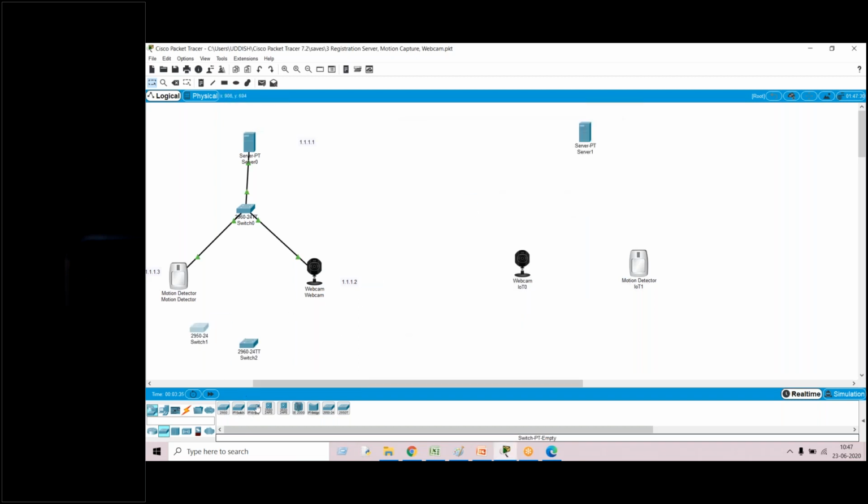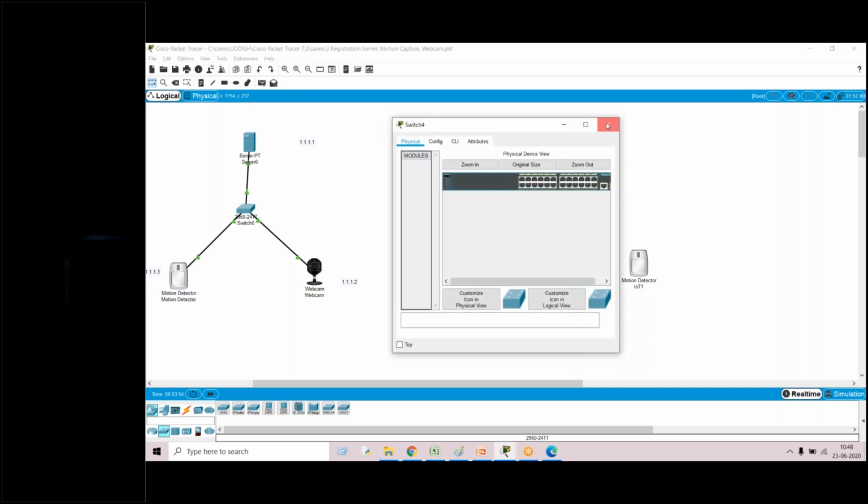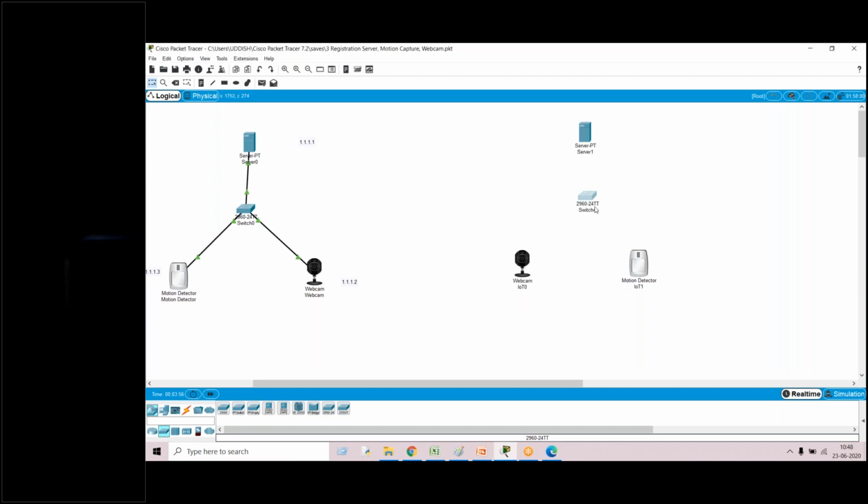Any switch, you can see 2960 is available. Out of all the switches, whichever switch you are interested in has to be based on the number of connections. So I'll just use a default switch. The default switch will give the number of devices I can connect, which is 24. So 24 ports are available, I can connect with this one.